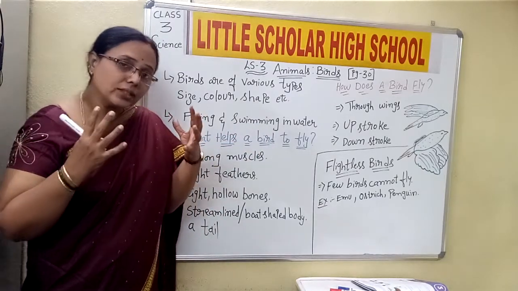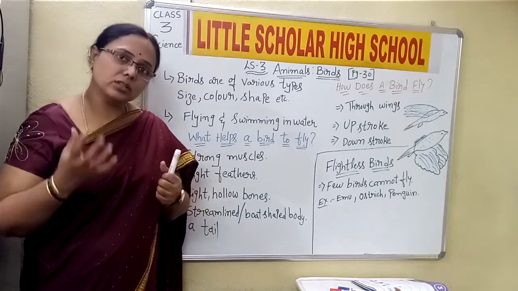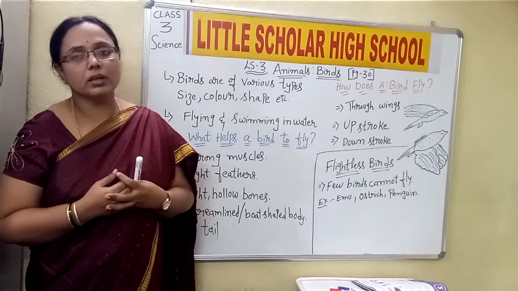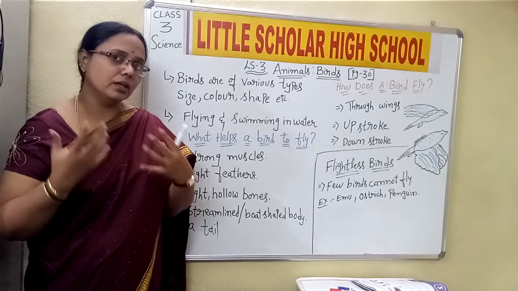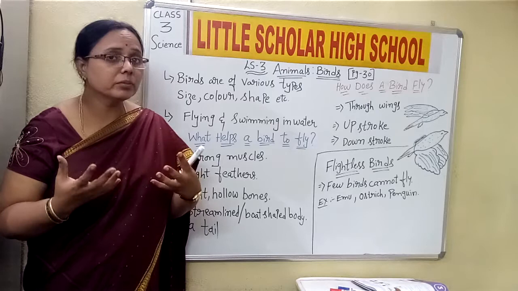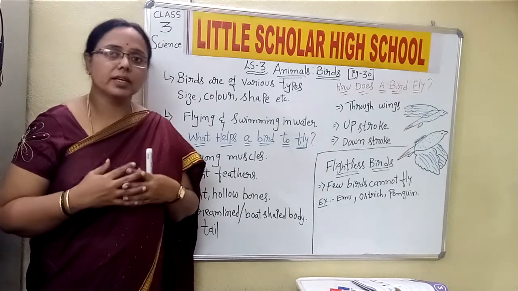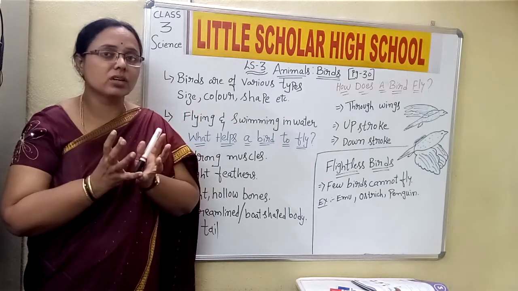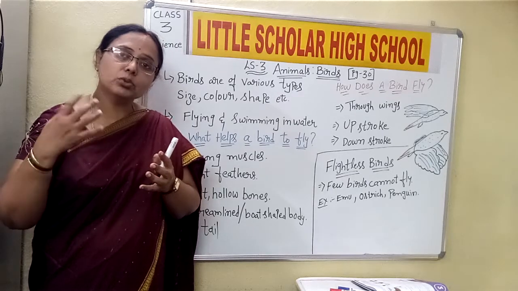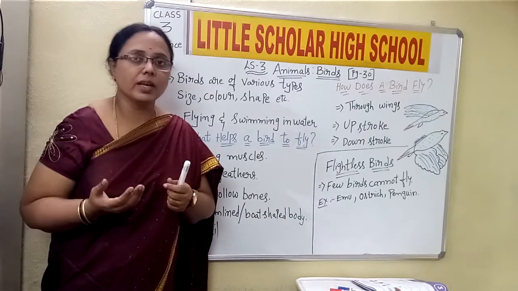Now what is actually making the birds fly in the air? The body structure. See, only birds can fly. Why can't the animals fly in the air? You might have this doubt. Yes or no? Why are the birds able to fly, and why are the animals not able to fly in the air? Yes, only birds can fly in the air because their body structure is designed to help them fly. Now what are the things which make the birds fly in the air?